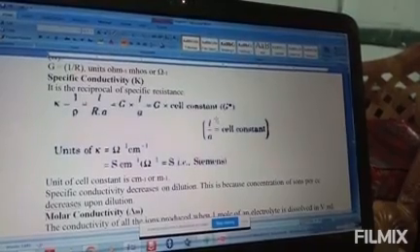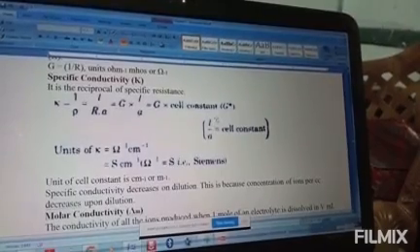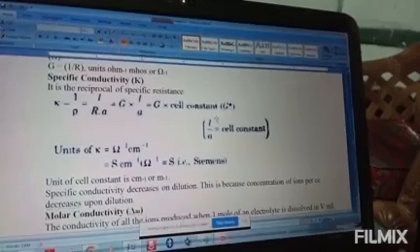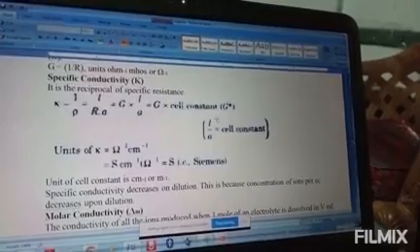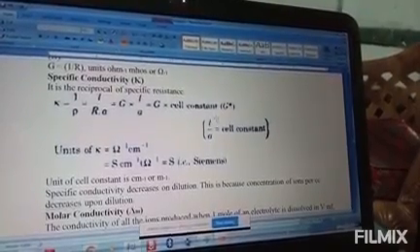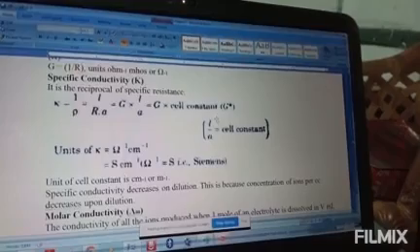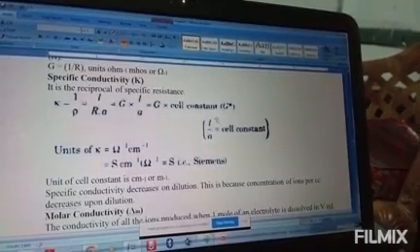Okay. Now, measurement of conductivity of ionic solution. Measuring the conductivity of an ionic solution is very difficult. So in order to measure the conductivity of a particular solution, we need to take a cell. This cell is called a conductivity cell. First, let us see what the difficulties are in measuring the conductivity of a solution.